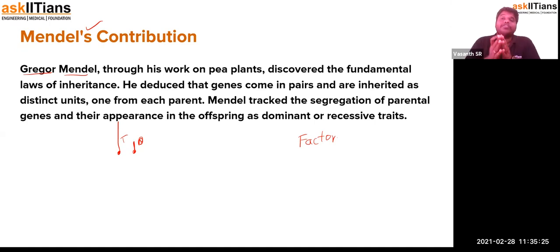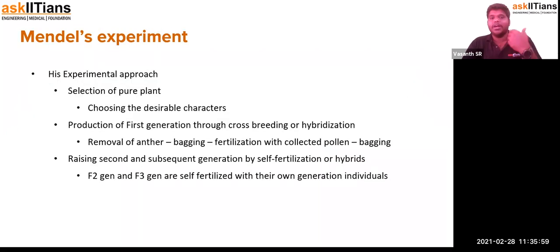Later this factor was identified to be the gene, and the factor is nothing but the gene, which has a modified genetic material that is going to express a different trait of a character. So that is what Mendel's contribution was. It was Mendel who tracked lots of things. He was able to track which one was dominant, which one was recessive, how it is dominant and how it can exist, and after they have been combined together, how they are going to be segregated, and all these things could be learned about. That's what we are going to learn in the upcoming lessons.